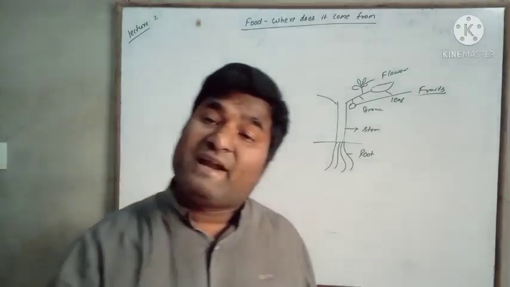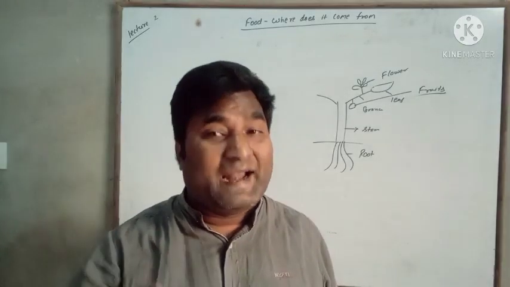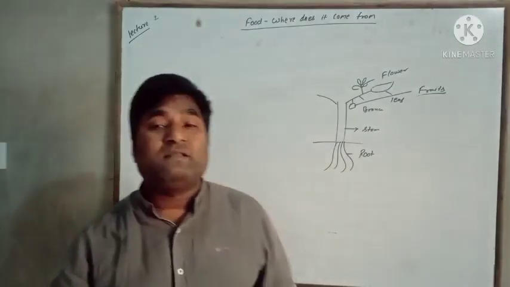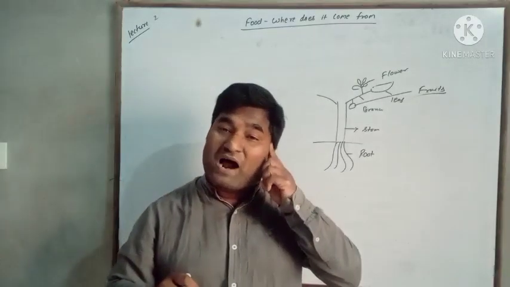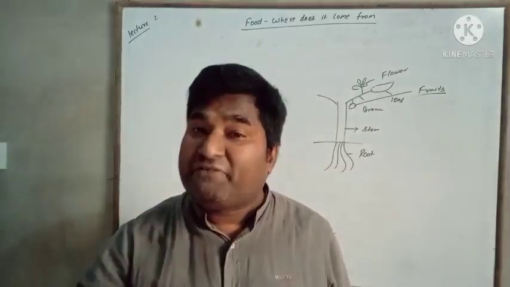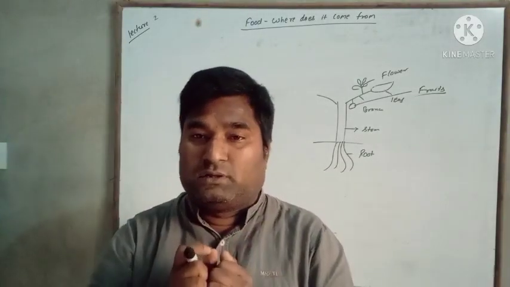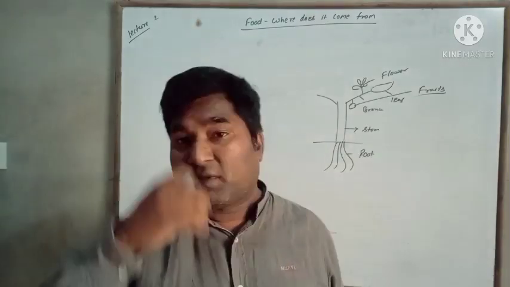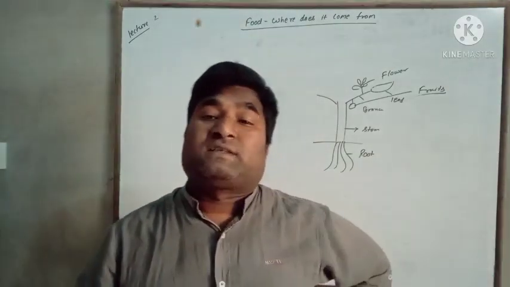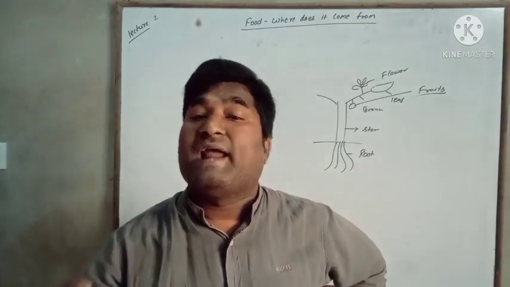So for different plants, different parts are edible. What do you mean by edible? The substance or part of the plant that can be safely consumed. Means that which we can eat with safety. So the parts of the plant that can be eaten are called edible.